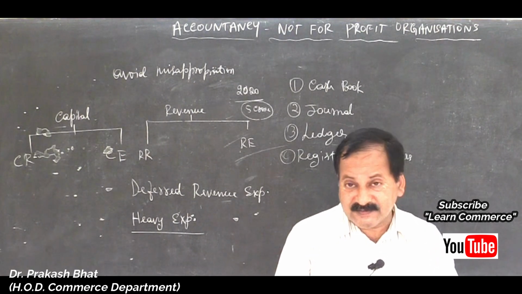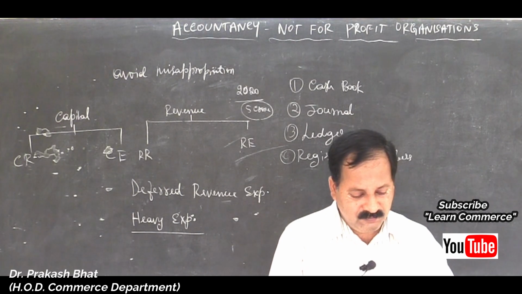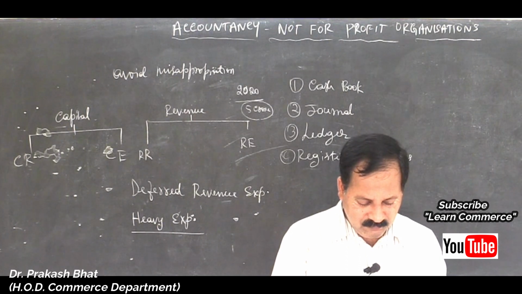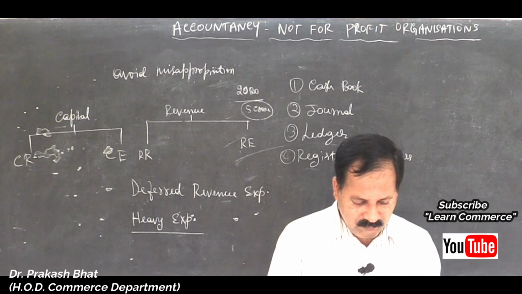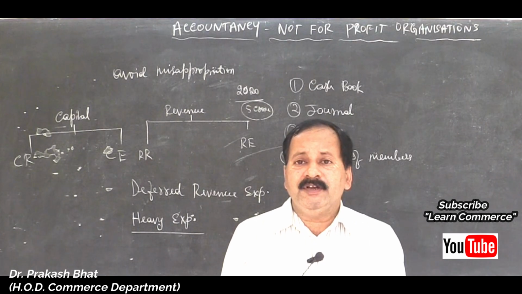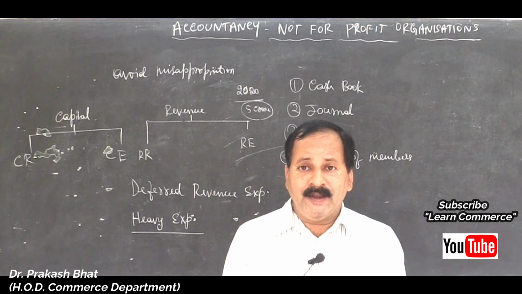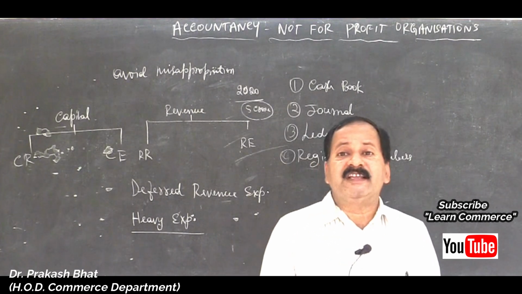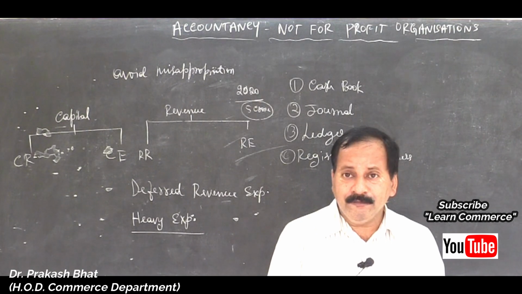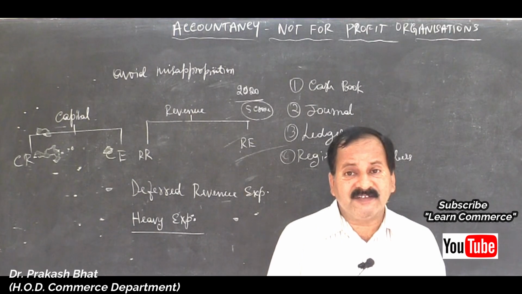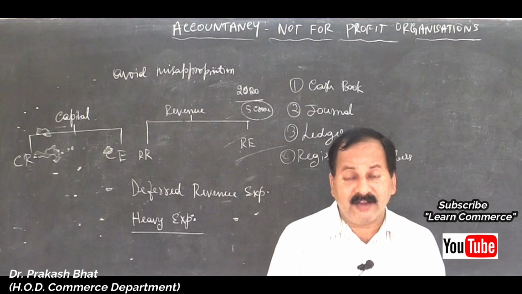Right, assignment. Write any 4 distinctions between receipts and payments account and income and expenditure account.